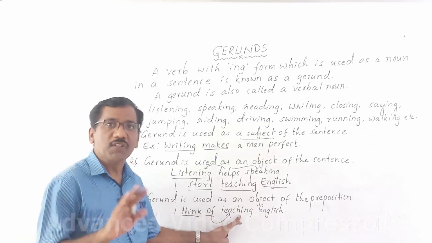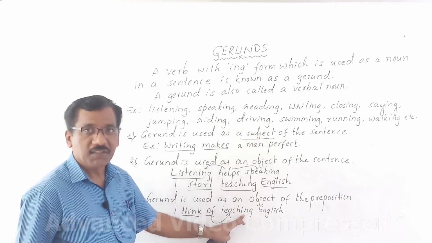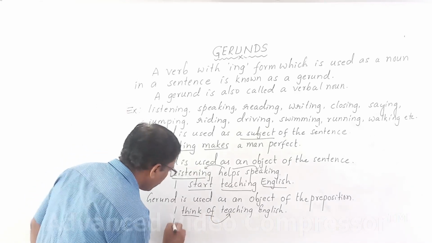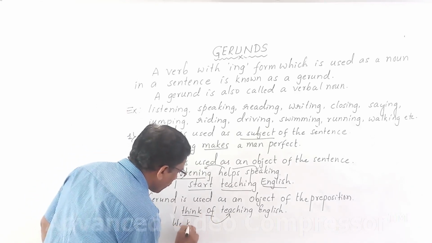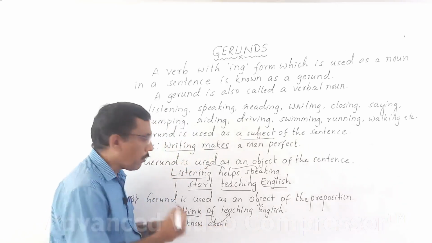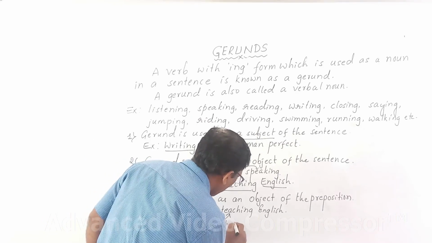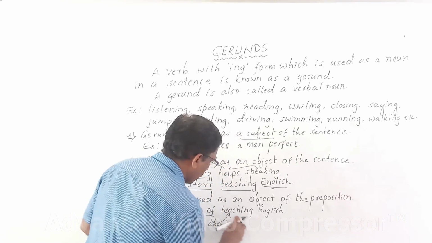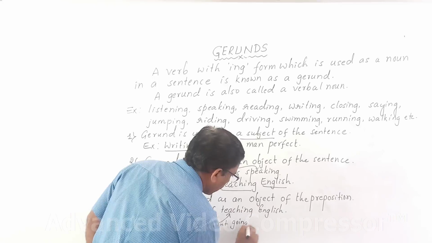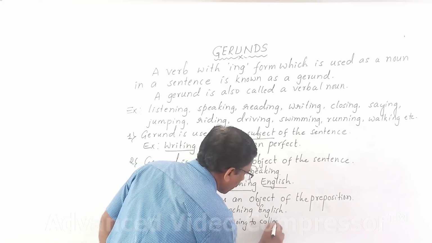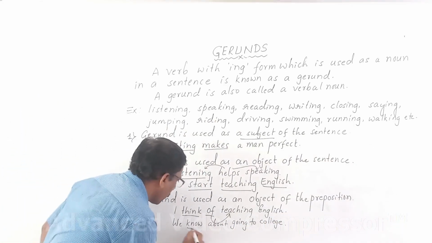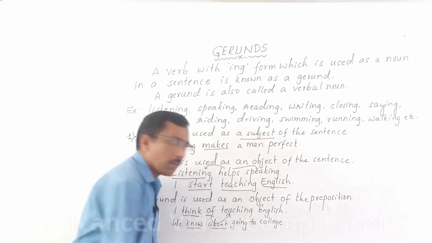Therefore, it is called prepositional object. Here in this sentence, teaching is an object to the preposition of. Understand? Then we know about going to college. Come on, we know about going to college. Here know is main verb. About is preposition.